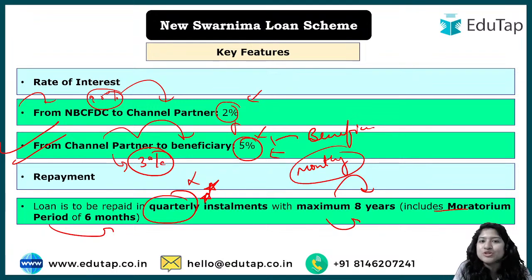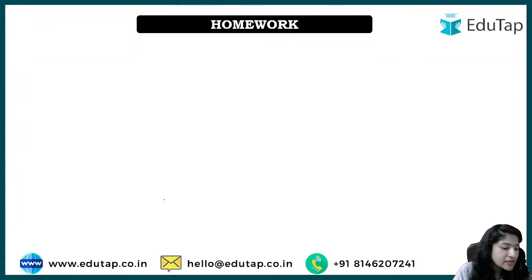So you can establish your business, and after 6 months you can start paying back quarterly, which is under the scheme. So this is a maximum of 8 years, right? In a maximum of 8 years you would have to pay back quarterly, okay, in a period of 6 months. So that is all in this video.